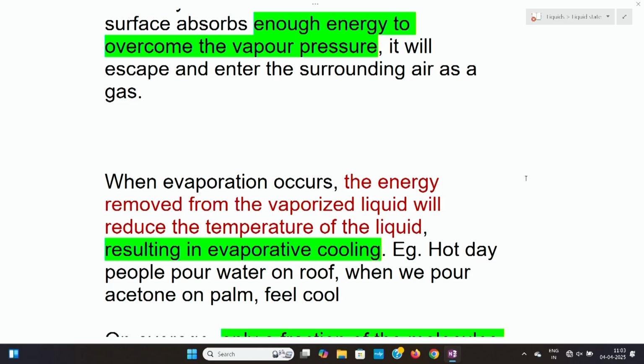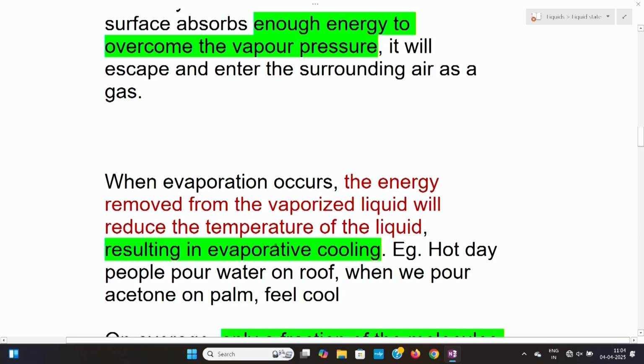When we pour water on the roof of our home, the water will evaporate. When water evaporates, the energy removed from the vaporized liquid will reduce the temperature of the liquid, resulting in evaporative cooling.